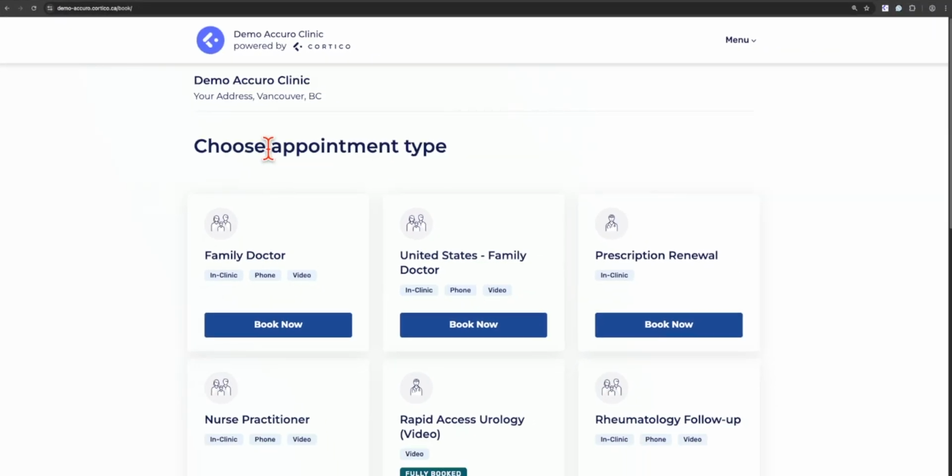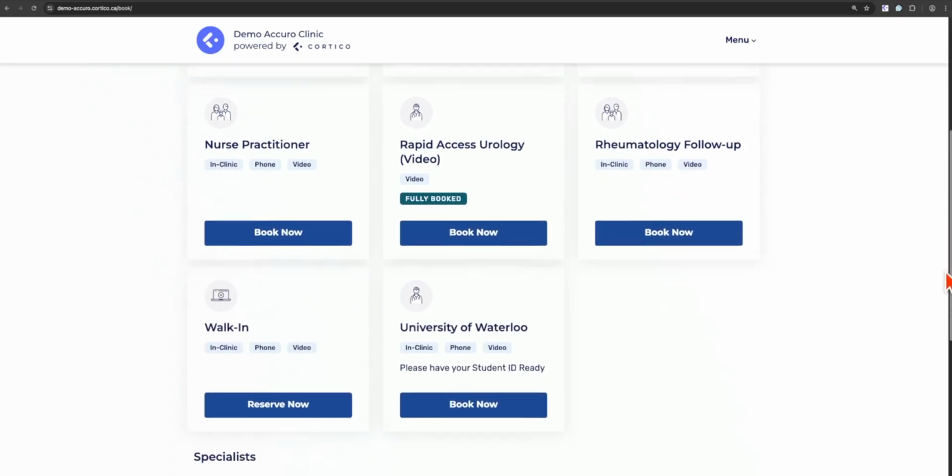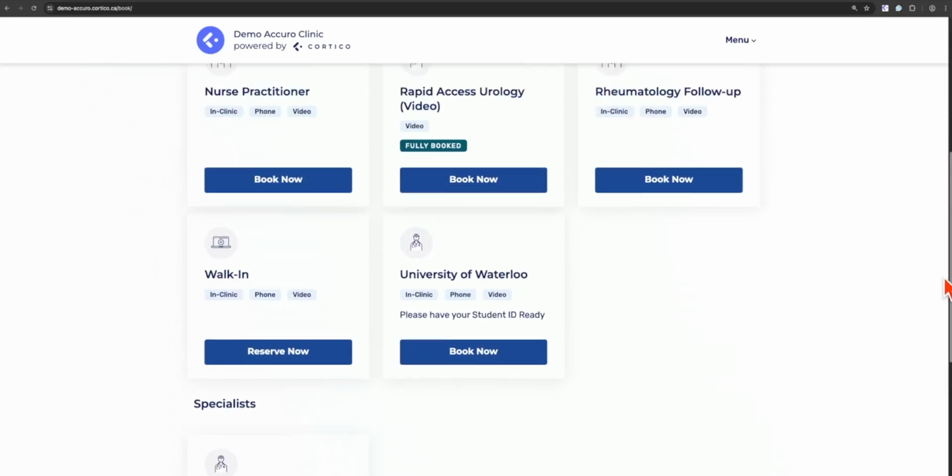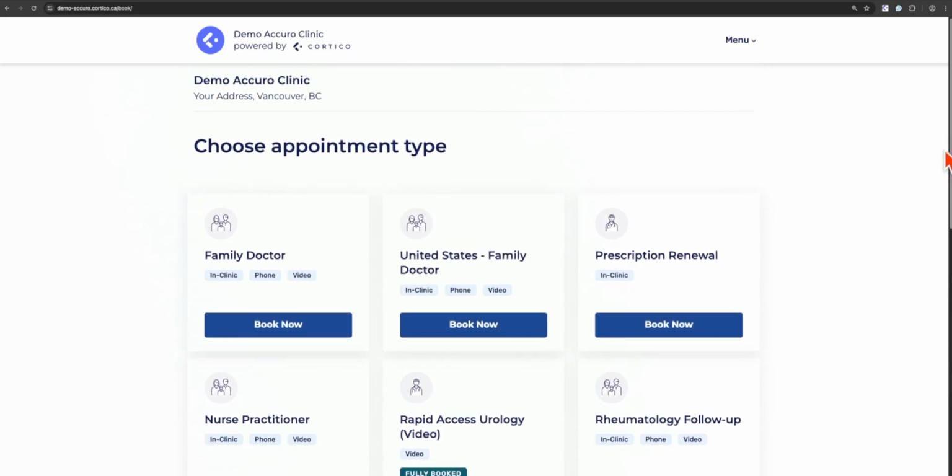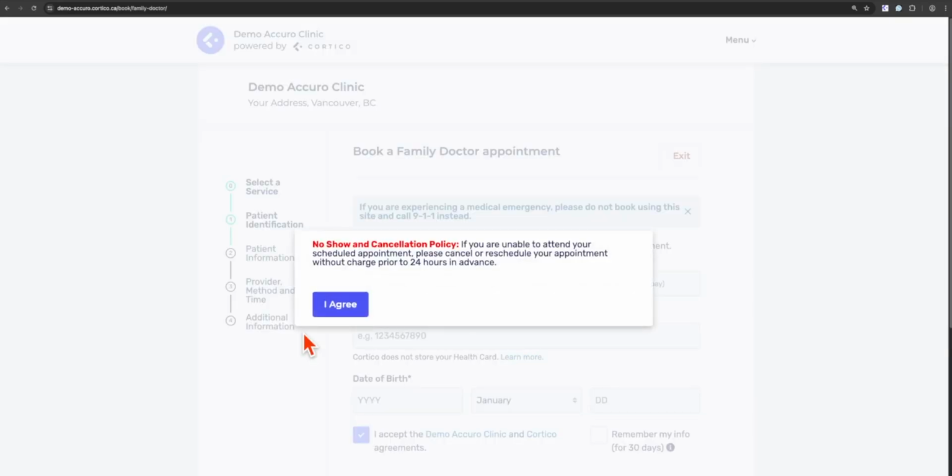You can see all the different appointments that we have available through all the workflows here. And through each of these workflows, you can control what providers are included in each appointment type. You can also control what kind of appointment methods are offered, like in-clinic, video, or phone visits, and even how far out patients are allowed to book. For now, we'll just select Family Doctor so we can see how patients can book into this workflow.